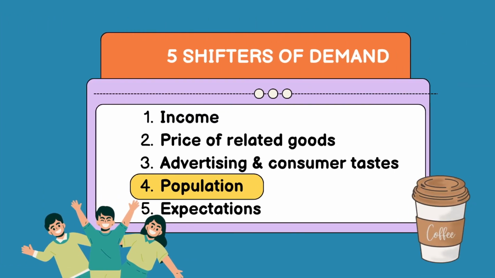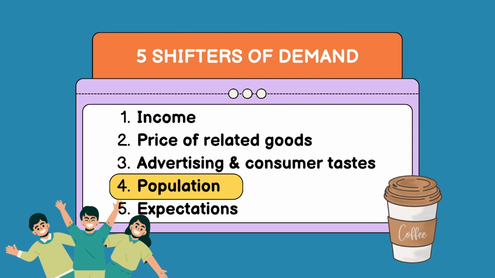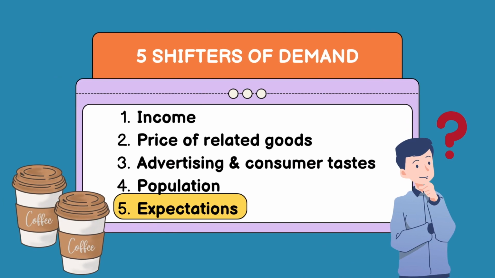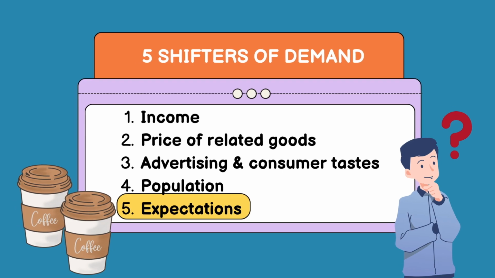Another shifter would be population. For example, all of a sudden, new customers come into town and that is going to increase the demand for coffee. The last shifter of demand is a change in expectations. So for example, if you think the price of coffee is going to decrease next week, you are going to buy less today because the demand will decrease. But if you think that the price is going to increase next week, you are actually going to buy a whole lot more today, so that is going to increase the demand.